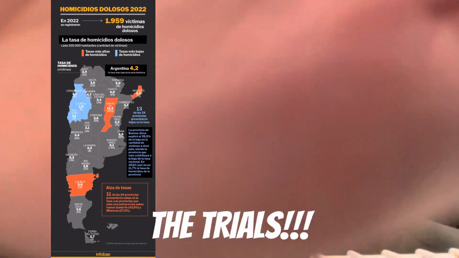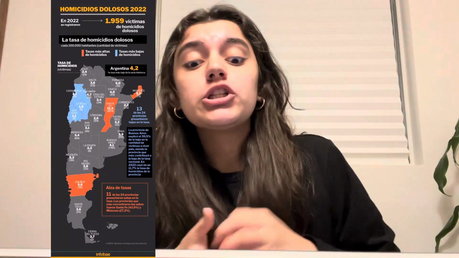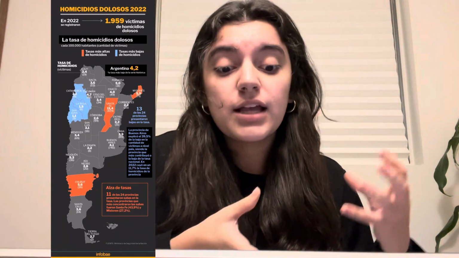The trials. So both Colombia and Argentina have a legal system that's based on civil law tradition, with a strong emphasis on written laws and codes, while Canada follows a common law system which relies on precedent and judicial decisions. In the jury system, both Argentina and Colombia don't use jury trials. So the punishment of a person who commits a homicide is solely based on the judge, so it's his responsibility to determine the defendant's guilt or innocence.